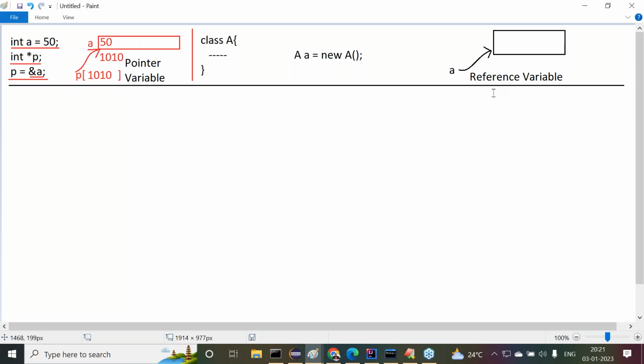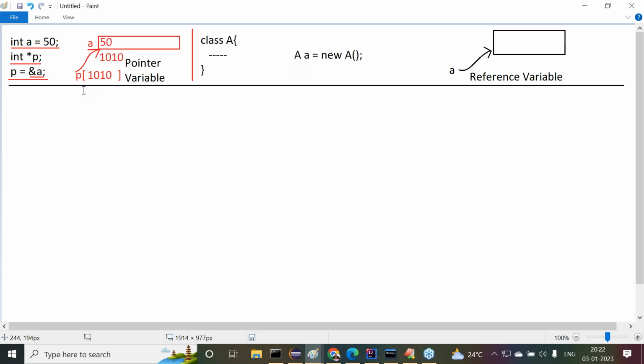If you want to answer this question, first we have to understand what a reference variable in Java is, and how a reference variable is created in Java. After that, we will compare this reference variable with the pointer variable. Then we can identify whether the pointer variable and reference variable are the same or different. After that, we are able to understand that clearly. All of you are getting my point or not?